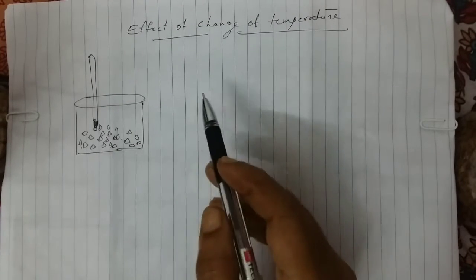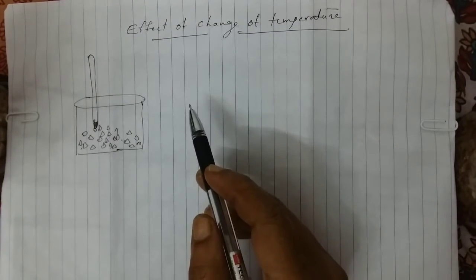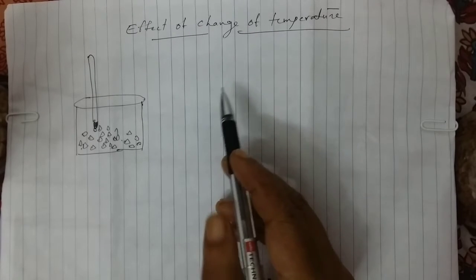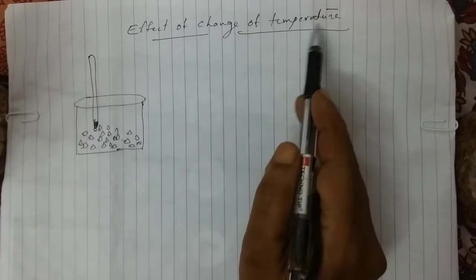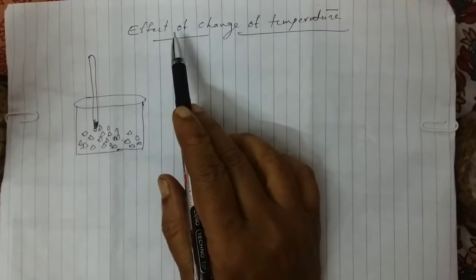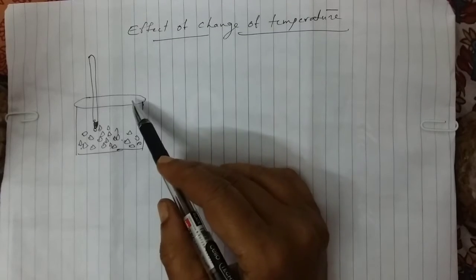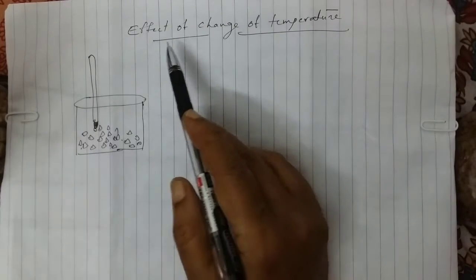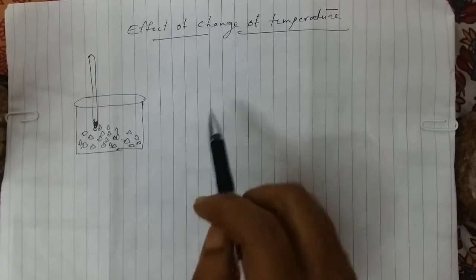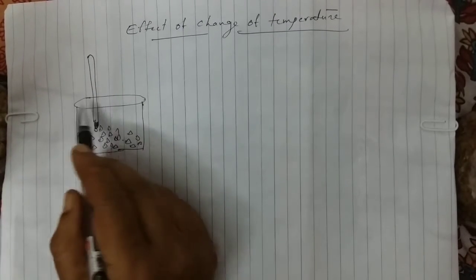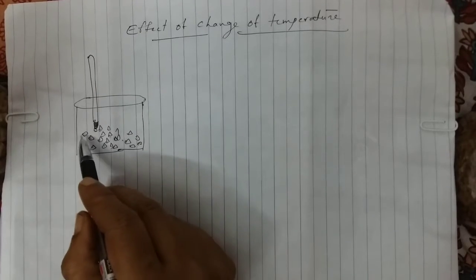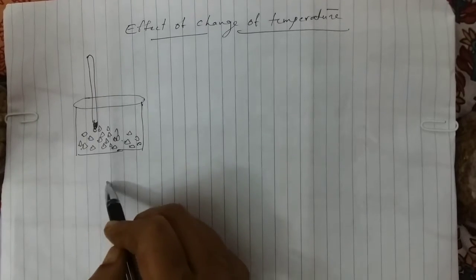Now we know that matter changes its state in two ways: the effect of change of temperature and the effect of change of pressure. Now we will see one experiment that shows the effect of change of temperature. In this experiment we need one beaker, and we put some ice in it.